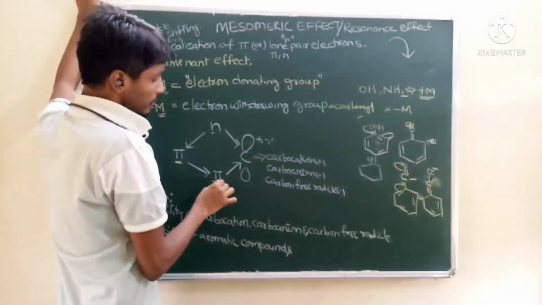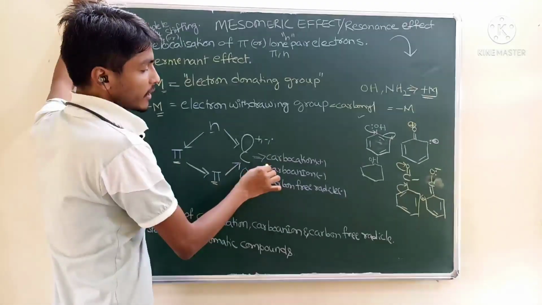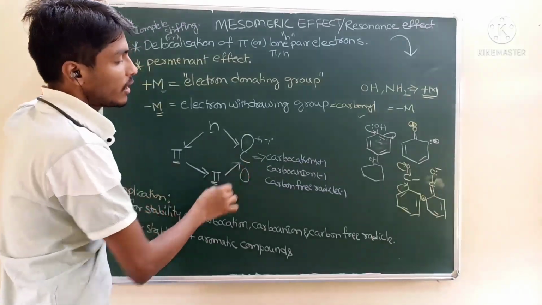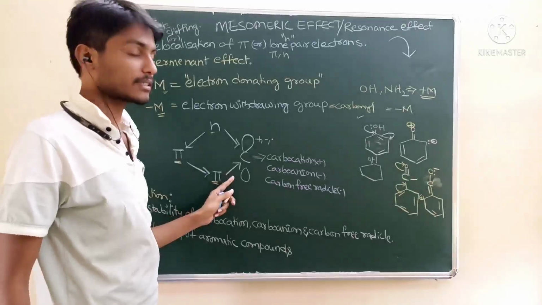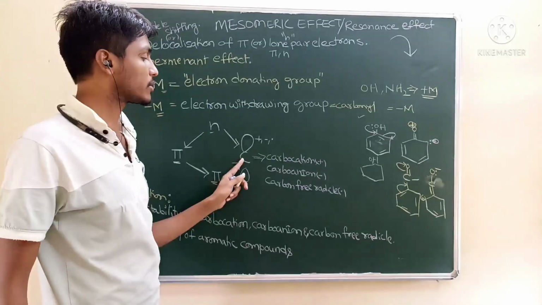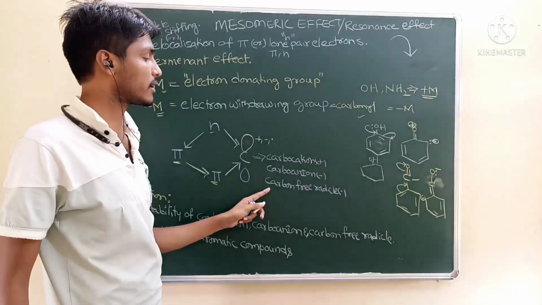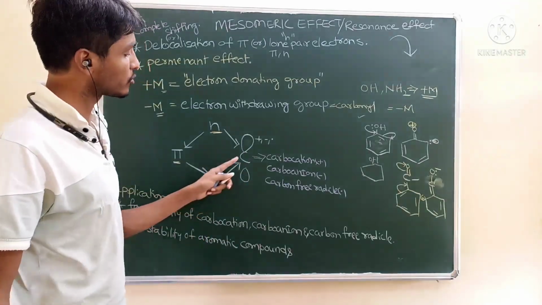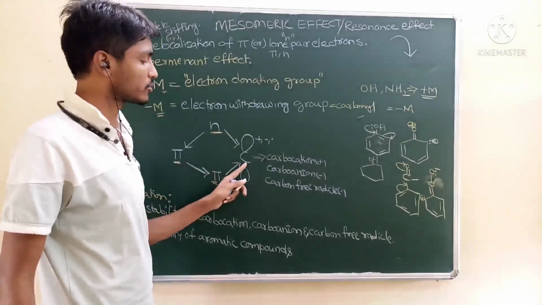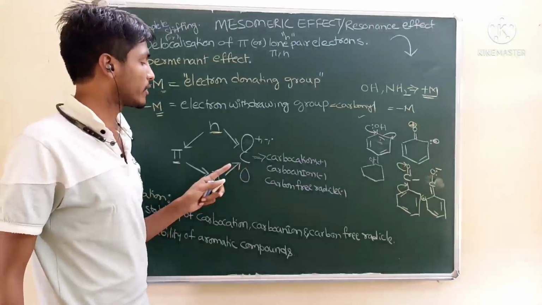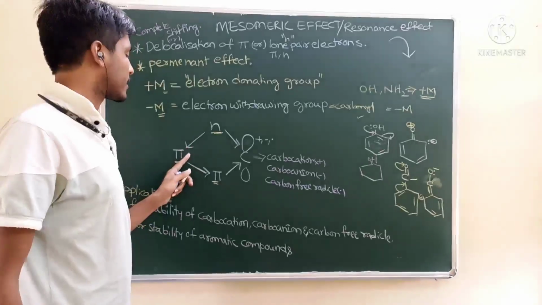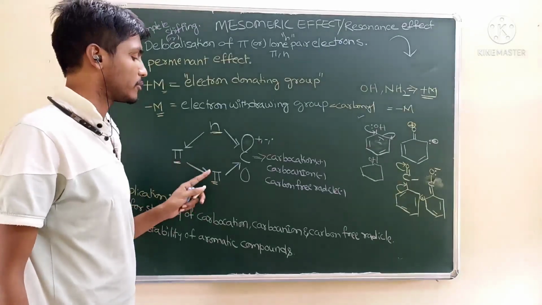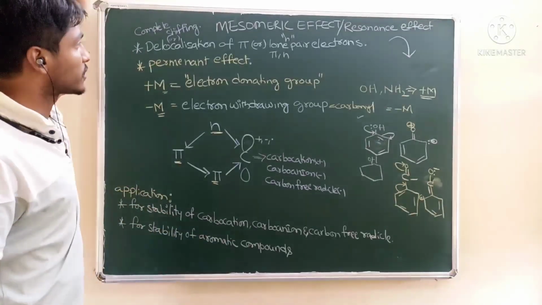If pi electrons and either a carbocation, anion or carbon free radical are there, then pi electrons always move to the carbocation, anion or free radical. When lone pair and pi electrons are both there, the lone pair will move towards pi. So this is about the mesomeric effect.